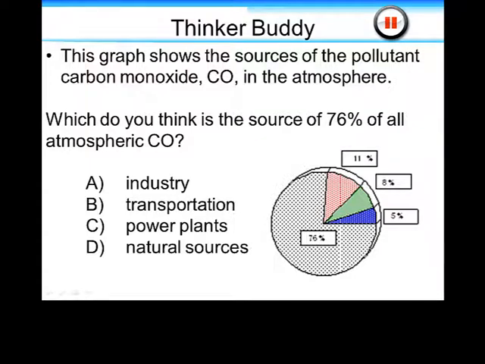This graph shows the source of the pollutant carbon monoxide in the atmosphere. It's a pie chart, and the majority of the pie chart, 76%, is taken up by one type of source: industry, option A; transportation, B; power plants, C; or natural sources, D. So which do you think produces the majority of carbon monoxide?